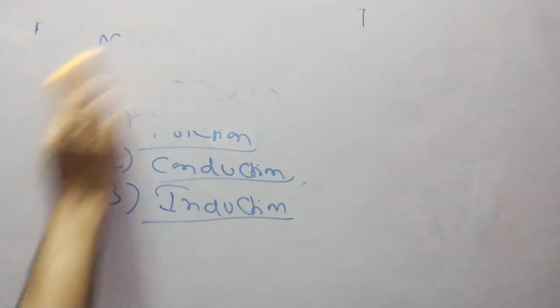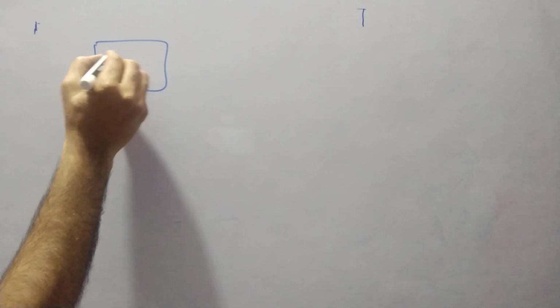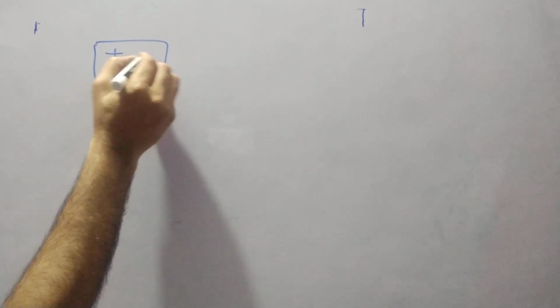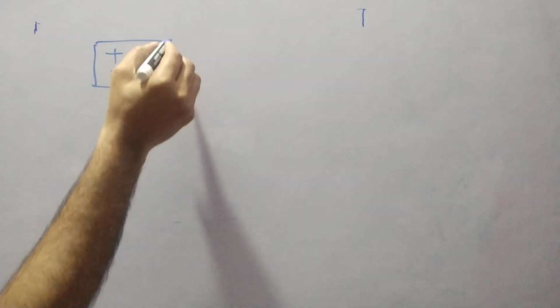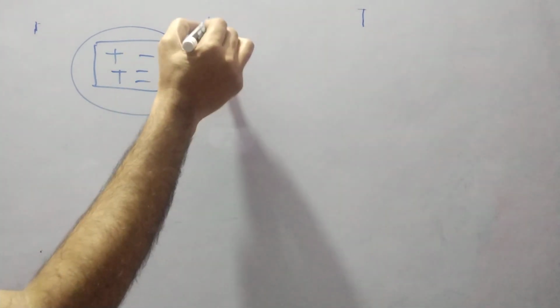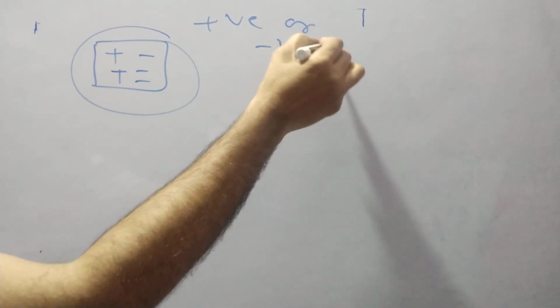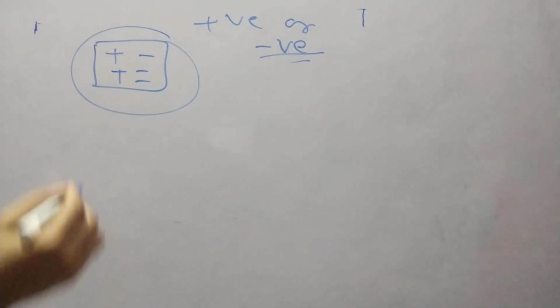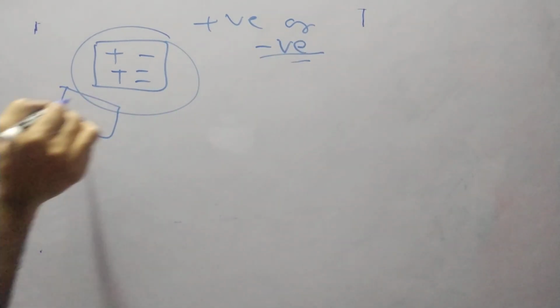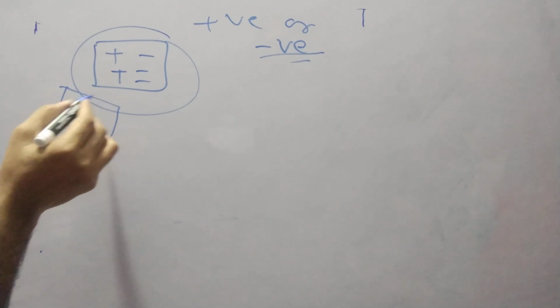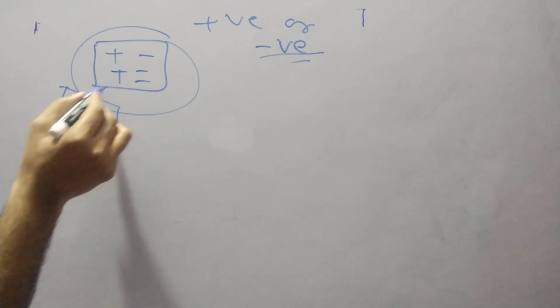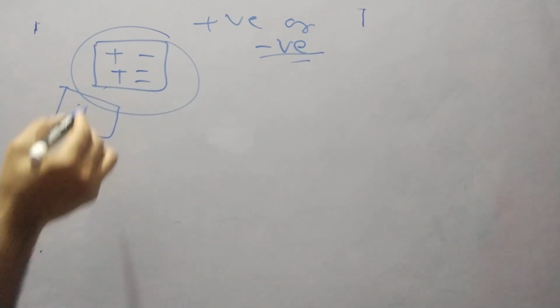So the induction method, I will show here how the process of induction works. If the object contains some positive and some negative charges like this, and you want to make it totally positive or totally negative, the process of induction can be done. One more object is brought close to it, close to each other, not in contact, that is known as the induction process.